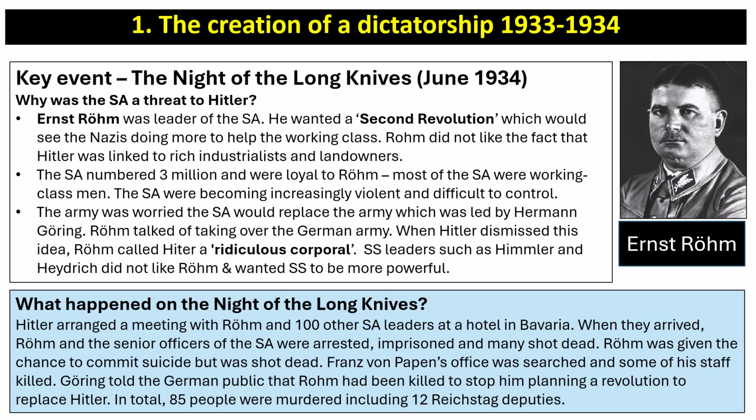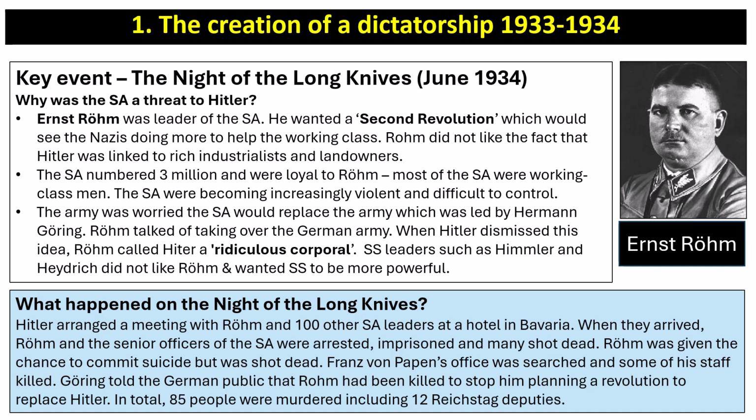The army was worried that the SA would replace the army, which was led by Hermann Göring. Röhm talked of taking over the German army as well. When Hitler dismissed this idea, Röhm called Hitler a ridiculous corporal. SS leaders such as Himmler and Heydrich did not like Röhm and wanted the SS to be more powerful. So we get the impression here that Röhm has overstepped the mark. He's becoming a real personal threat to Hitler.